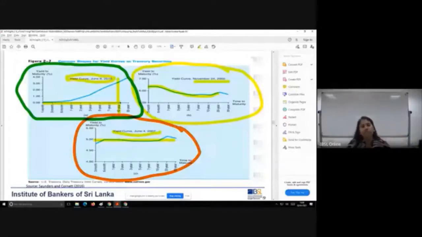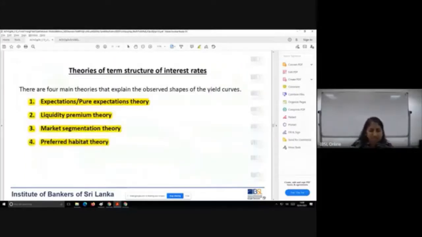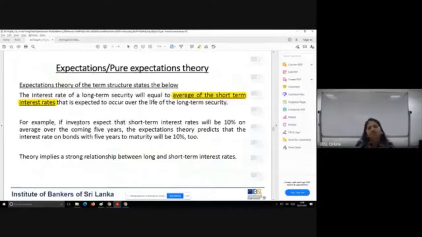Let's see the example. If the investors expect that the short-term interest rate will be on average 10% for the coming 5 years, we are talking about the average here, then you expect a 5-year security to have an interest rate of 10%. Simple as that.